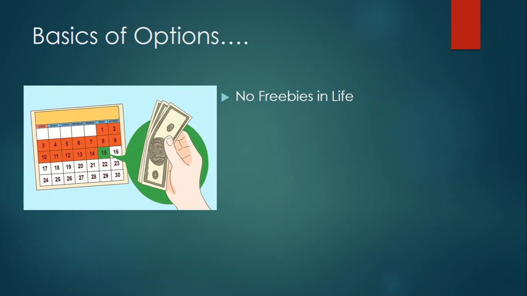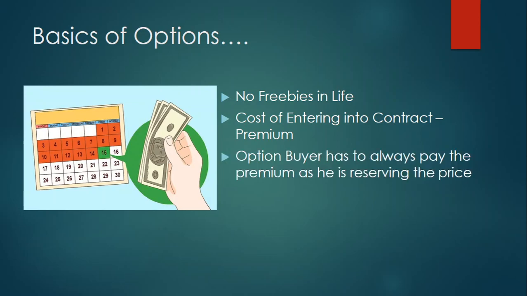But can he reserve just like that? No, he has to give a token amount. There is nothing free in this world, right? The option buyer, whether he is a call buyer or a put buyer, has to give something called a premium. That is the cost of entering into the contract. He has to pay it to the seller. Right? It's like a commission, call it premium, whatever you want to call it, but technically it is known as premium. The option buyer has to always pay the premium as he is reserving the price. He is reserving his booth, no? So he has to pay the money.